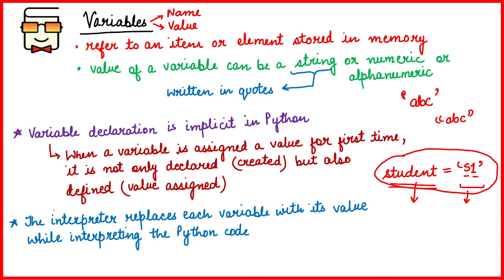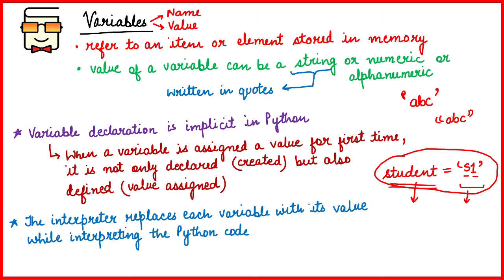Okay, now one thing you have to remember about variables is that whenever you run your code it gets interpreted, as we learned that Python is an interpreted language, and the Python shell or the Python interpreter replaces all the variables with their values at the time of execution, or at the time when it is interpreting the entire Python code.